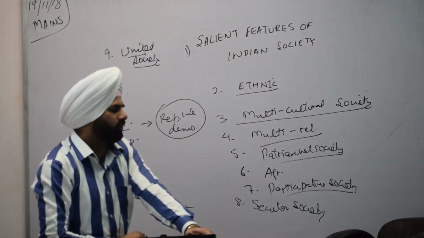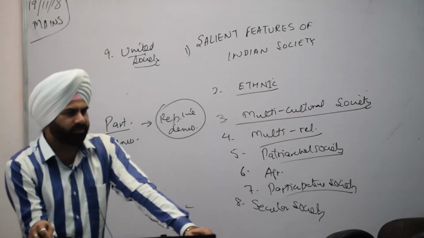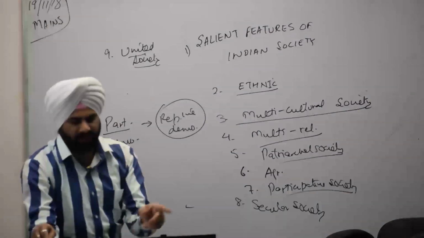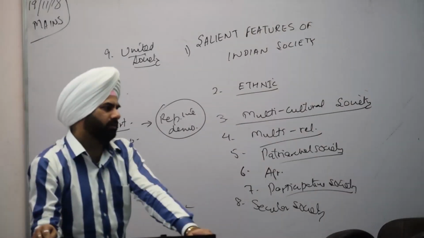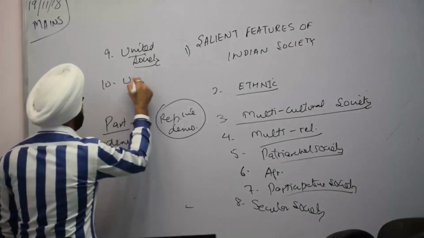Even the constitution of the country says that India is a union of states with an indestructible nature and character. It is a union of states, yes, but it is not that tomorrow a state can leave it and walk out. Then we are an unskilled and a semi-skilled society.